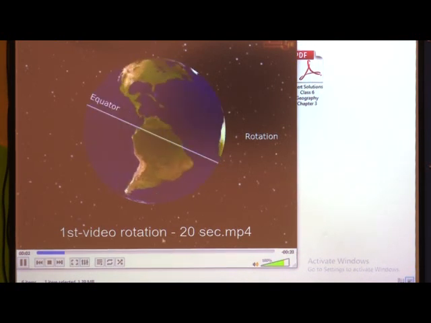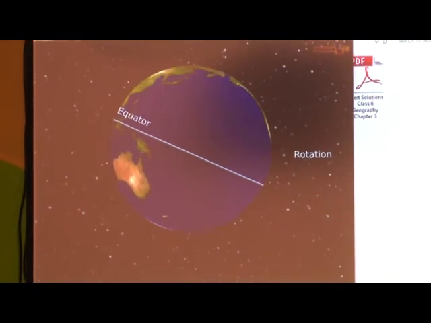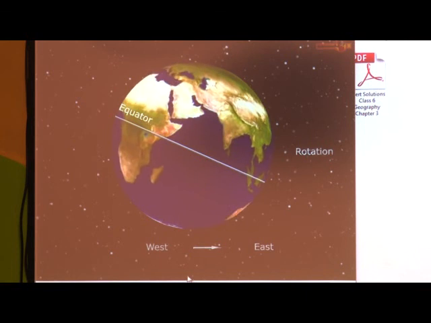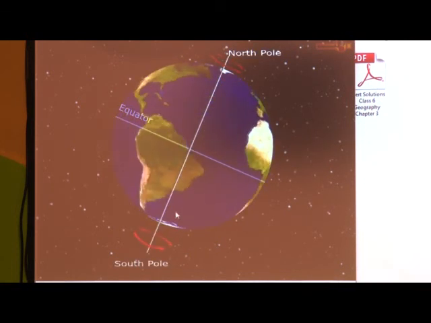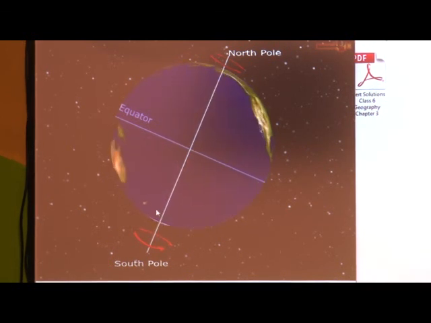Rotation is the movement of the earth on its axis. The earth is rotating from west to east. Do you know what an axis is? Axis is an imaginary line which passes through the earth, touching the North Pole and the South Pole.